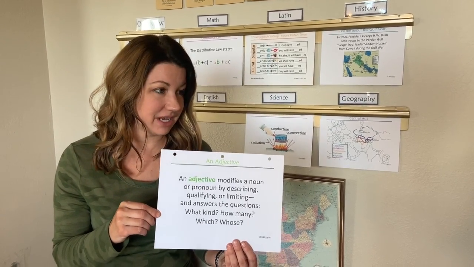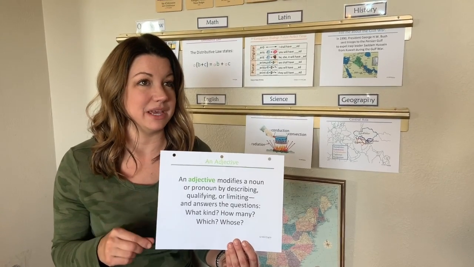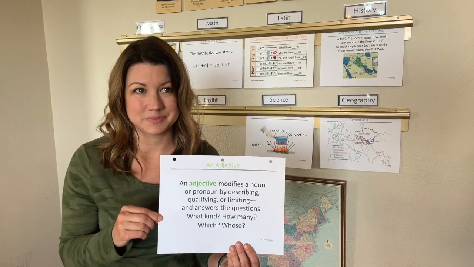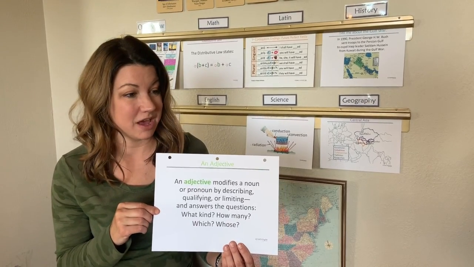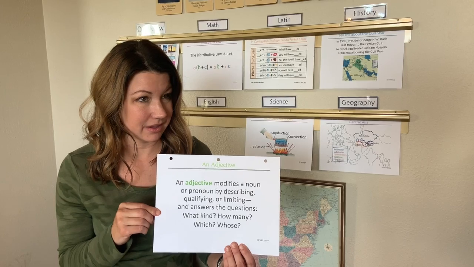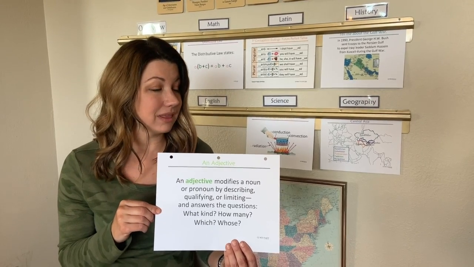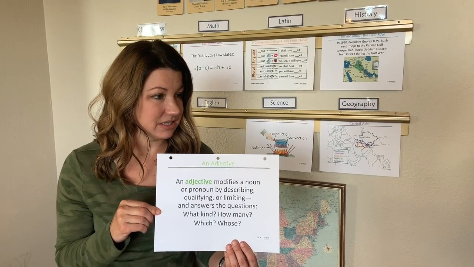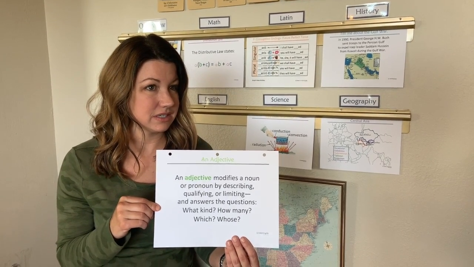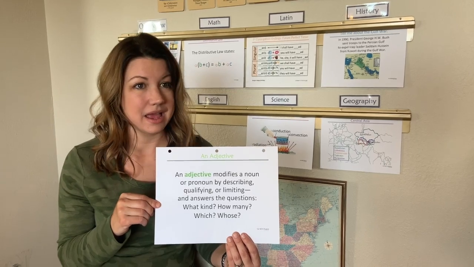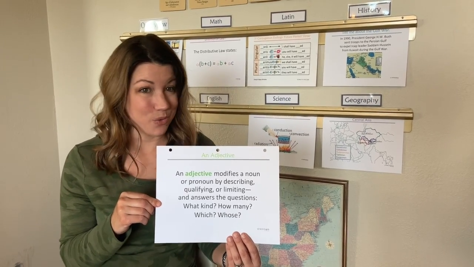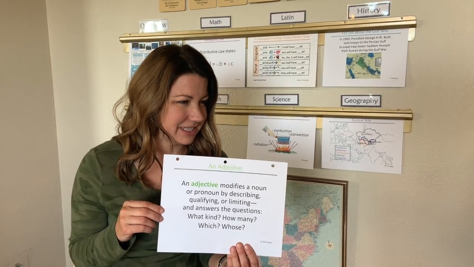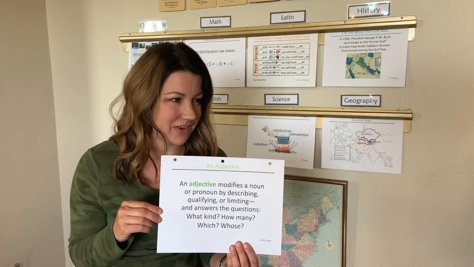So kiddos, you guys ready? So you're just going to repeat after me. An adjective modifies a noun or a pronoun by describing, qualifying or limiting, and answers the question: what kind, how many, which, and whose. Okay, you guys wanted to say it like an angry voice or a fast one?